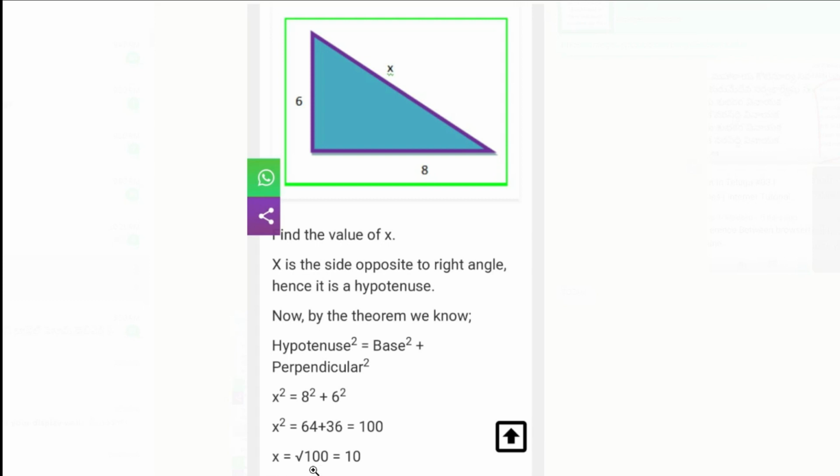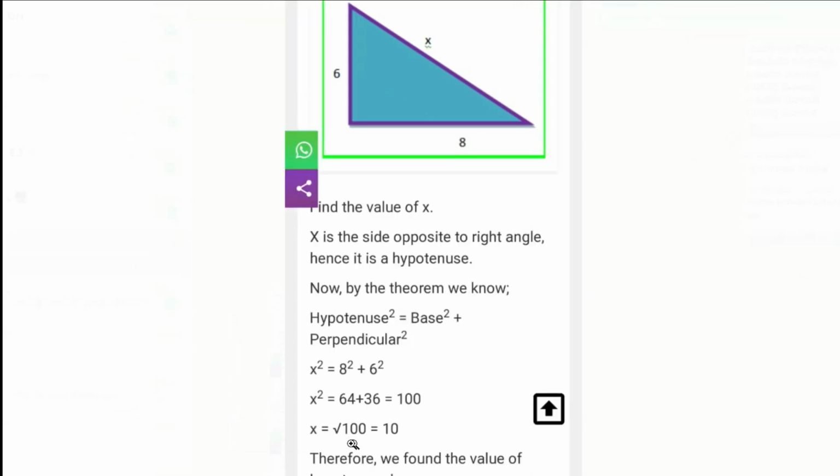X is equal to what? Square root of 100. We already discussed. If the square you will remove, next side you have to give square root. Is it not? So as we remove the square, next side we have to give square root. So square root of 100 is how much? 10. It means what is x? X is equal to 10.